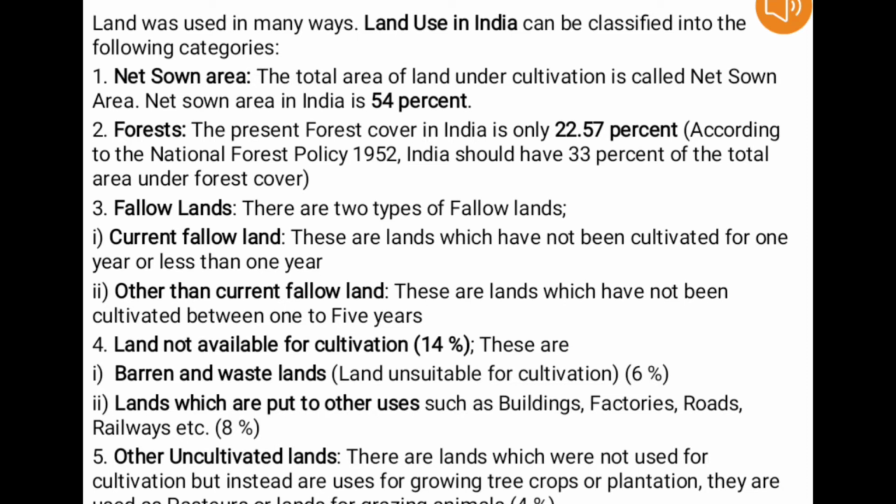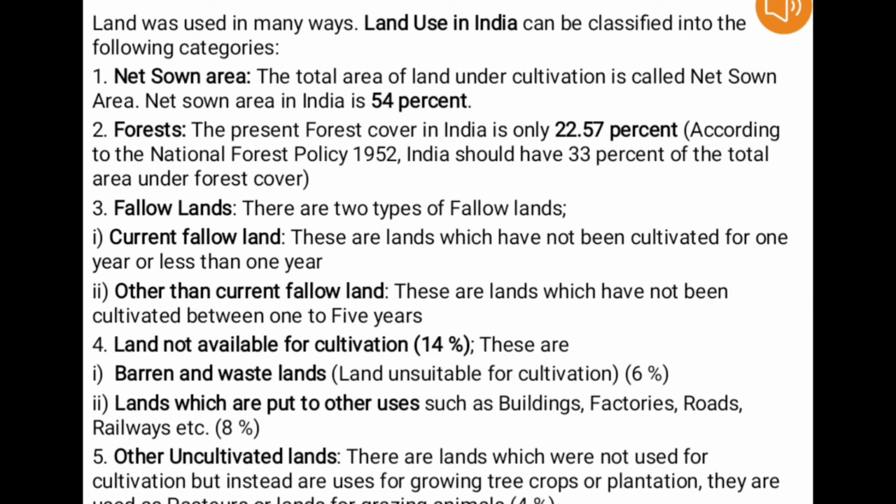These lands used for tree plantations are mainly for commercial purpose or for earning profit by growing trees. And then also we have uncultivated lands because these lands, instead of cultivating crops, were used as pastures or as lands for grazing the animals. So these fall under uncultivated lands.